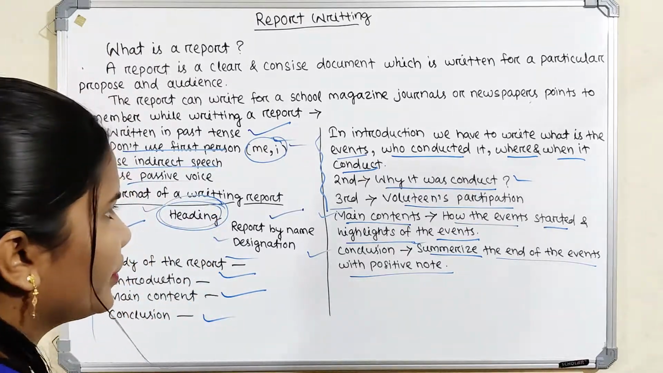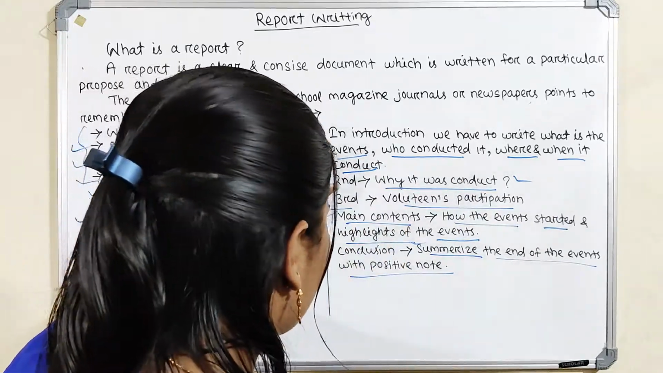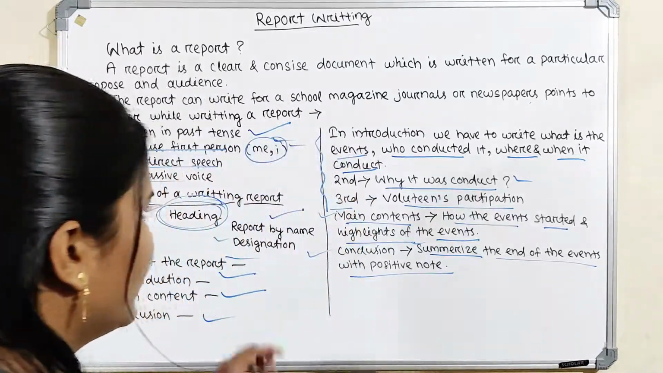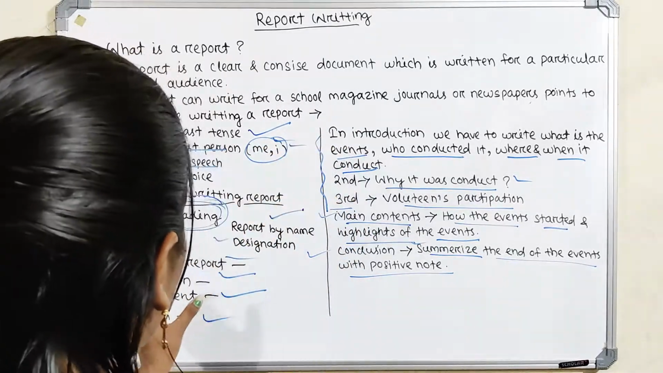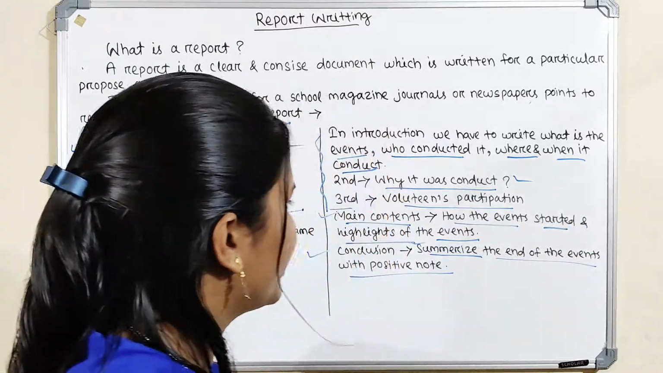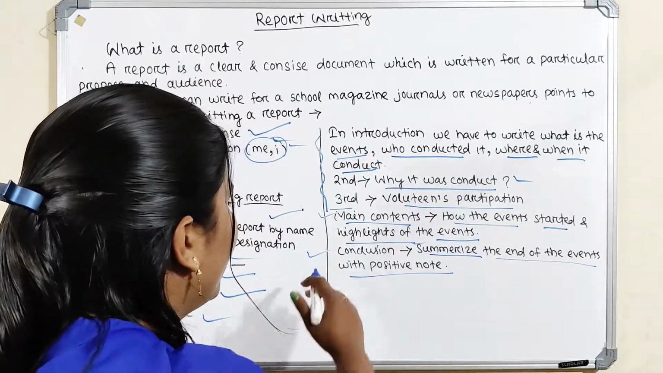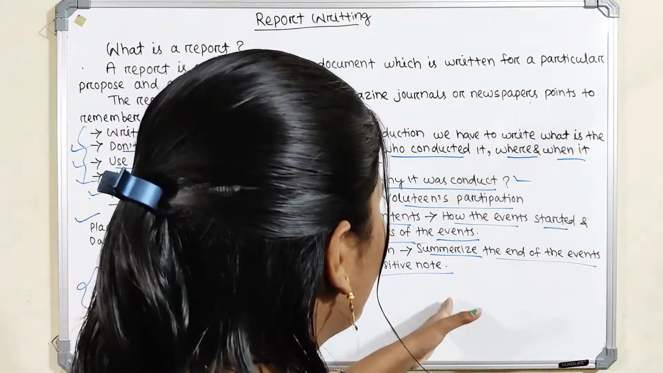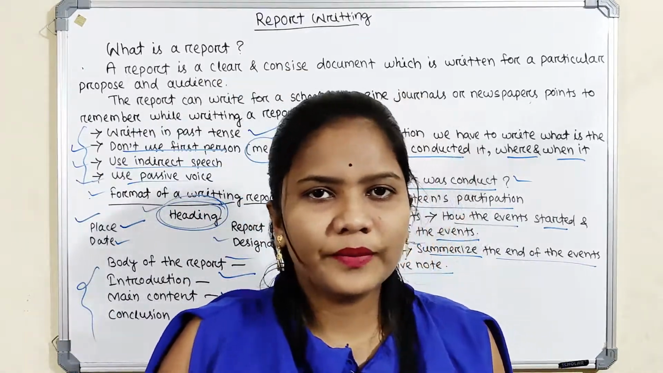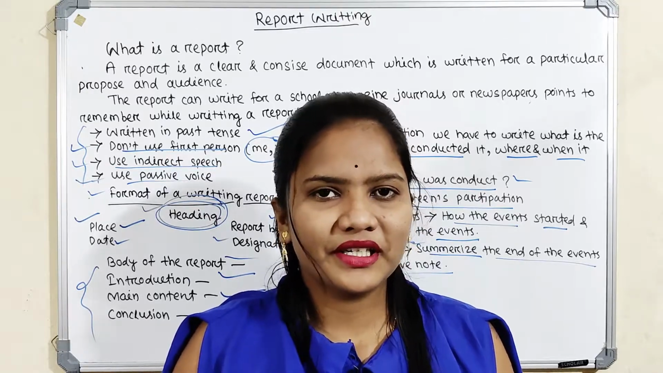In the introduction part we have to write who conducted it, and where and when it was conducted. Secondly, in our introduction part we write why it was conducted. Thirdly, volunteers and participation. These three points we write in the introduction part. And in the main content, how the event started and the highlights of the event, that is, the main theme of the report. And in the conclusion part, we summarize the report and write a positive note briefly. That is called complete report writing. In these steps we can write a complete report. That is all about report writing.